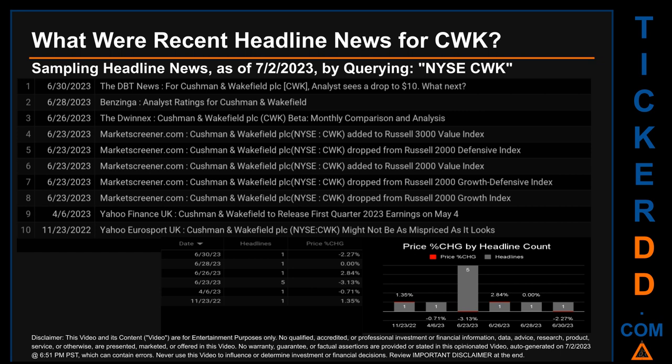MarketScreener.com published the headline that read, "Cushman & Wakefield plc added to Russell 2000 value index." MarketScreener.com published the headline that read, "Cushman & Wakefield plc dropped from Russell 2000 growth defensive index." MarketScreener.com published the headline that read, "Cushman & Wakefield plc dropped from Russell 2000 growth index."